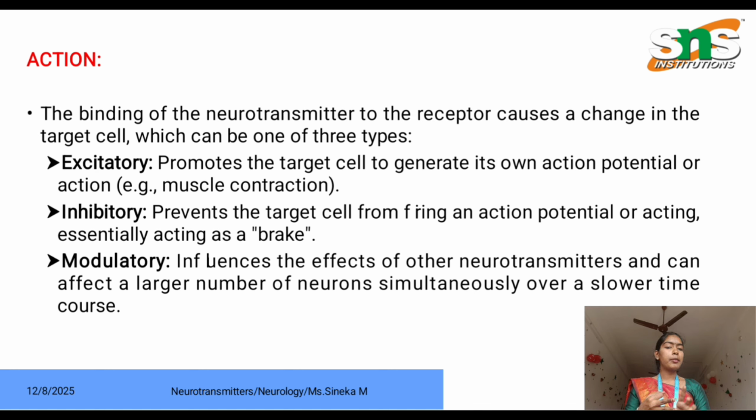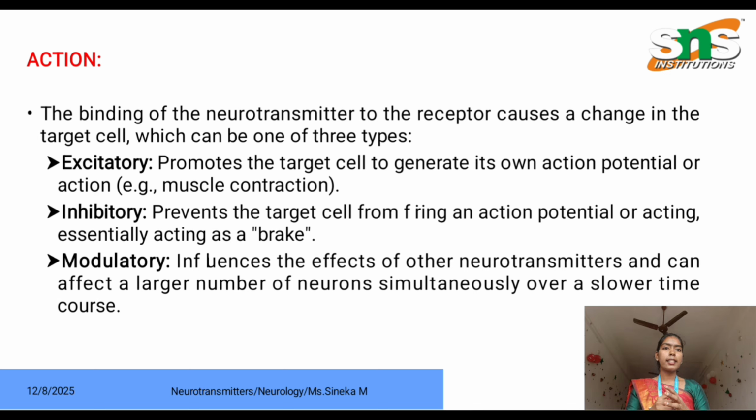There are three types of neurotransmitters. The first one is excitatory neurotransmitter. It will promote the target cell to generate its own action potential, its own electrical impulse or action, such as muscle contraction. The next one is inhibitory neurotransmitter.